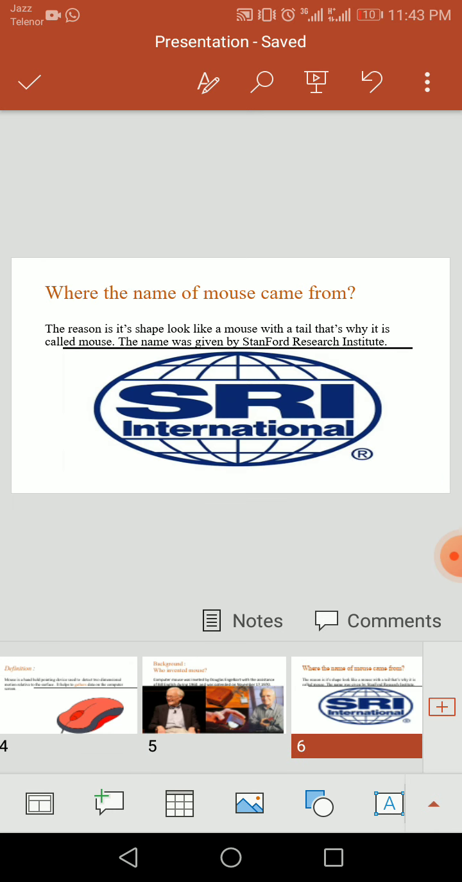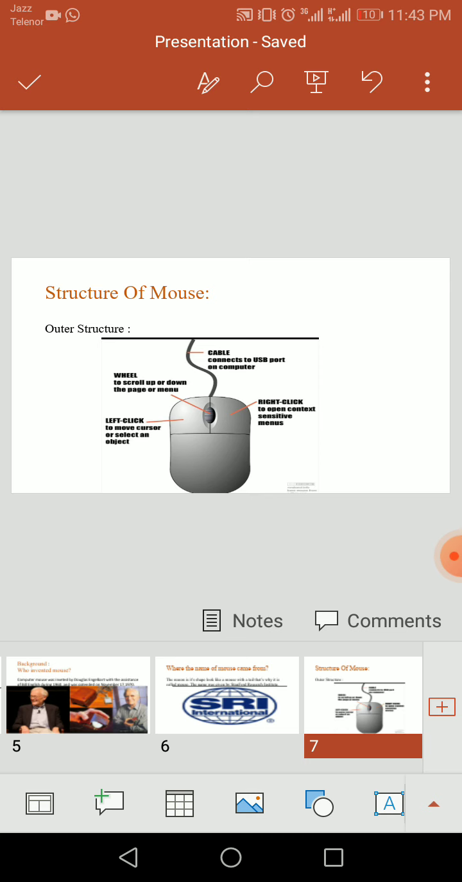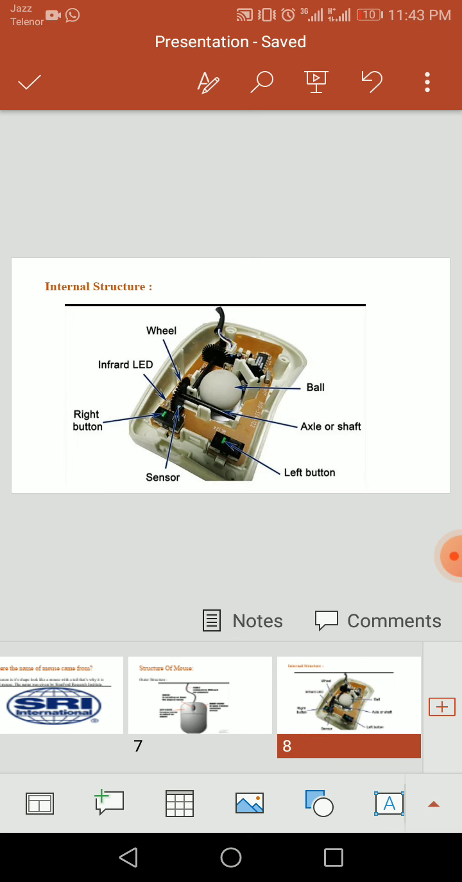So as we see that there is a similarity between the real mouse and this computer mouse. Due to this similarity it was named mouse. This is the outer structure of mouse containing cable, wheel, left click and right click. And this is the internal structure containing sensor, left button and helix or shaft, ball, infrared LED or wheel.